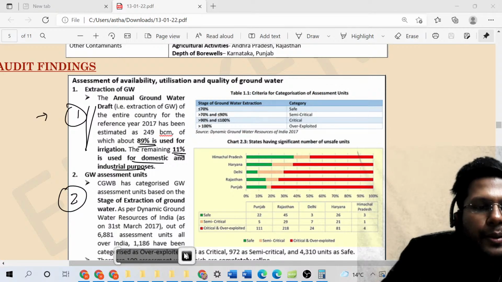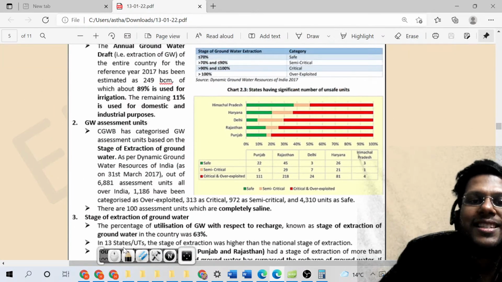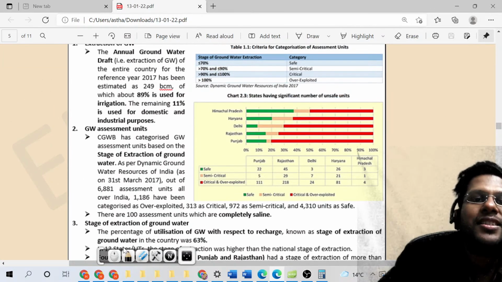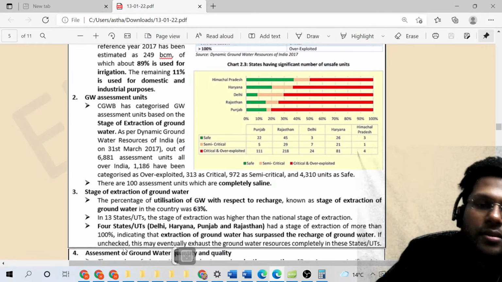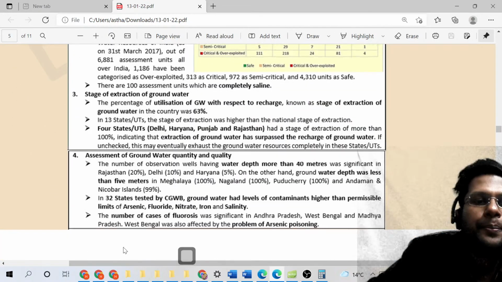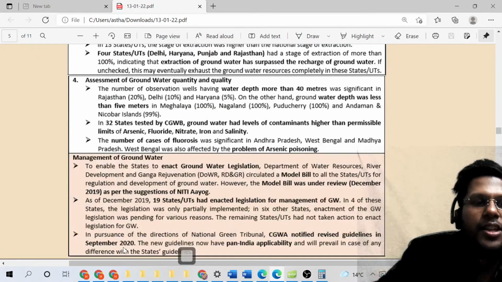The second one is of the stage of extraction, where we talk of these areas, right? Around 70% areas in safe category, but 30% areas in critical and semi-critical areas, right? And we also explain what is stages of extraction. So this is how we understand the CAG report, right?